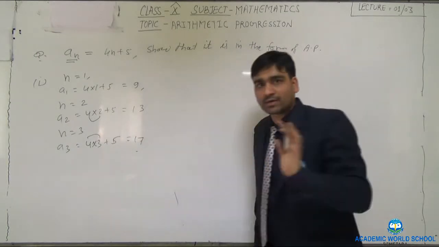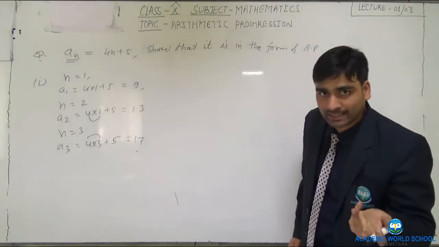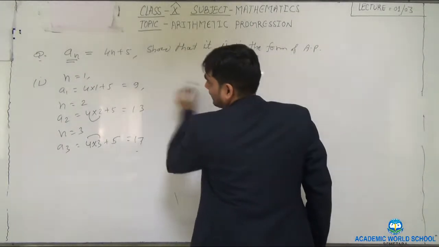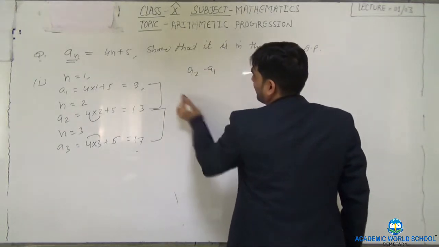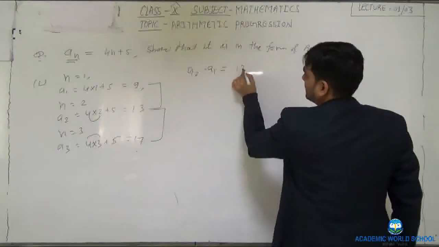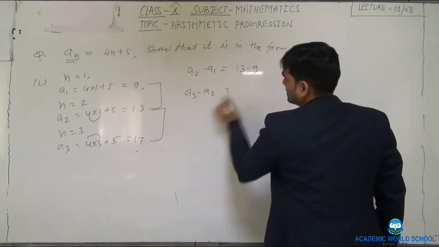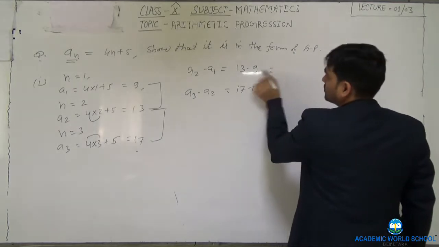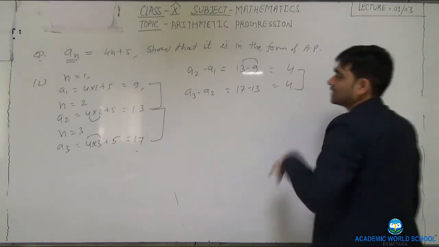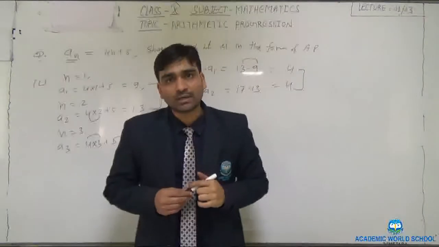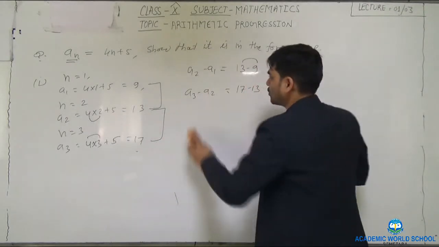Now, the specific characteristic of an AP is that the common difference is the same. So find the common difference: A2 minus A1, so A2 is 13 minus 9. Similarly A3 minus A2, which is 17 minus 13. So how much is this? 4, and this is also 4. If we get an equal common difference, we can say that this is in the form of AP.